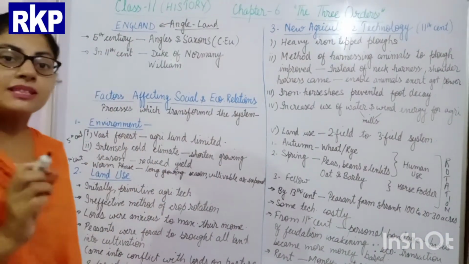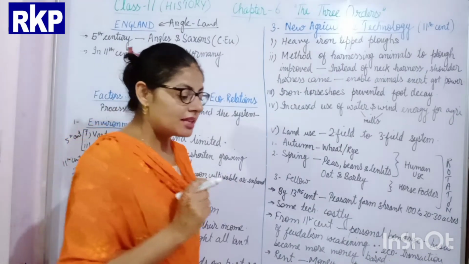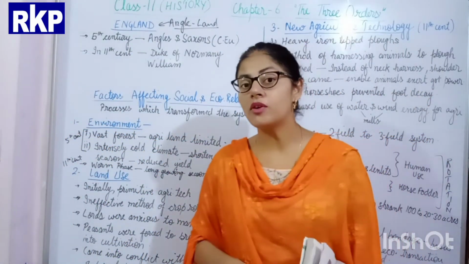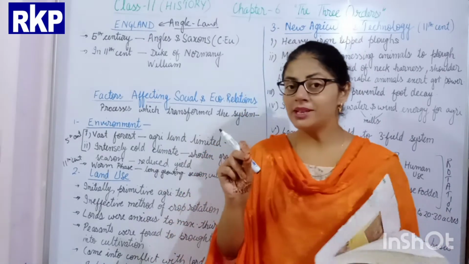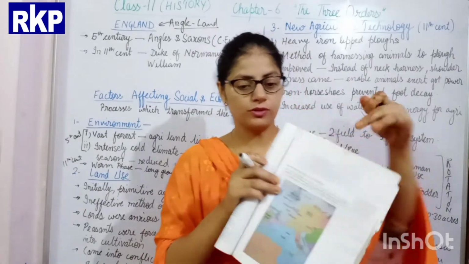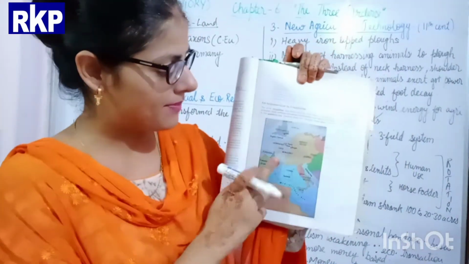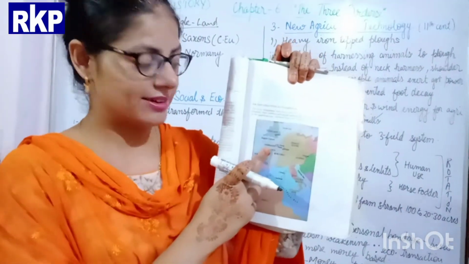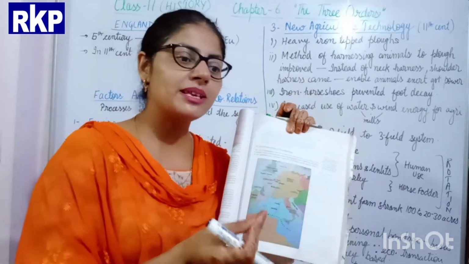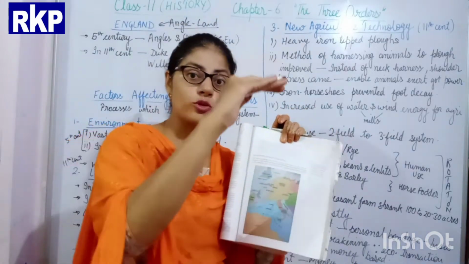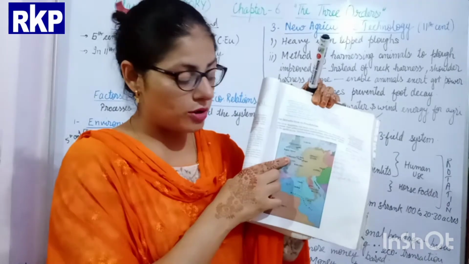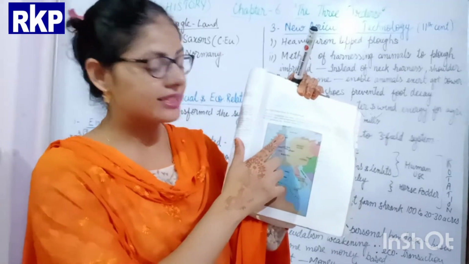Now what happened in the 11th century? The Duke of Normandy, as I told you, Normandy was part of Gaul. Gaul means the earlier name of France. See the map which I had shown you earlier also. Here students, in the map, Gaul is here and Normandy is here. Okay. So the Duke of Normandy, Duke means, students, the highest noble is known as the Duke. So the Duke of Normandy moved, crossing the English Channel, to England.